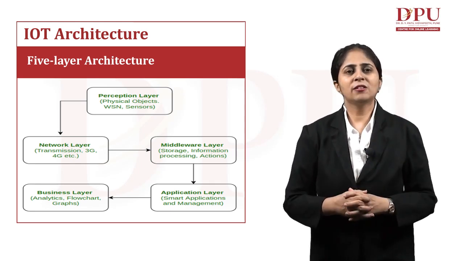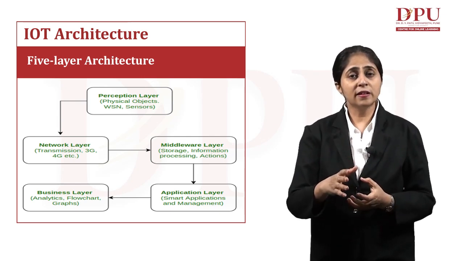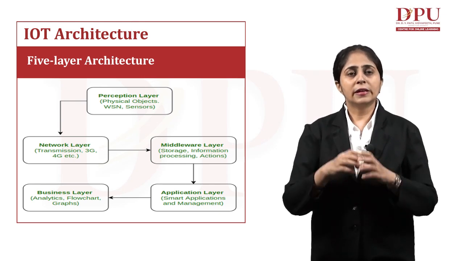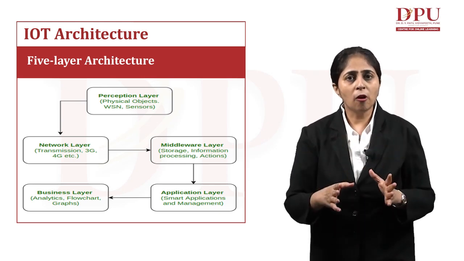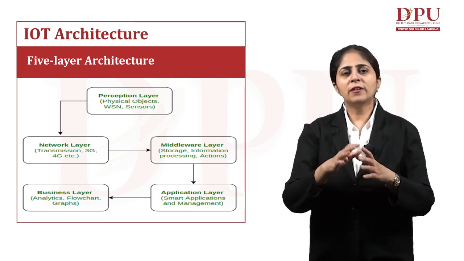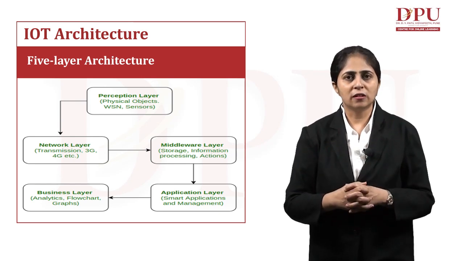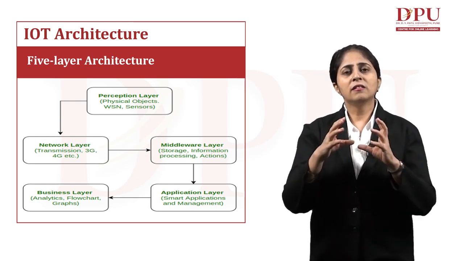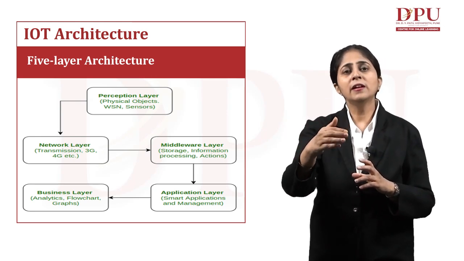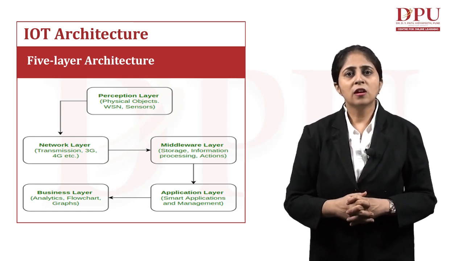And the last layer we have here is the business layer. Now, how does this data have to be delivered to the user? It has to be delivered in a proper form. So various analytics operations, different types of flow charts, and different types of graphics have to be drawn here, so that this information which has come from our sensors at the perception layer can be communicated very well to our users. So how is this done?